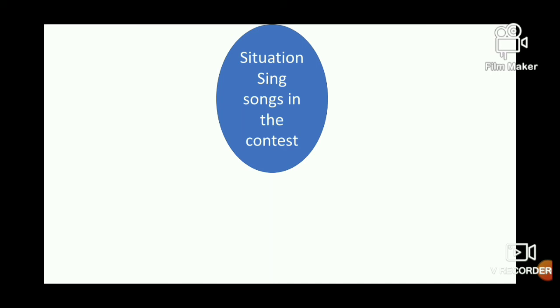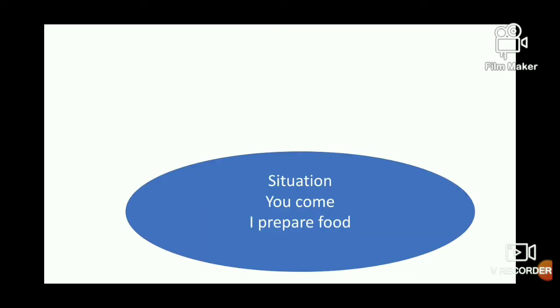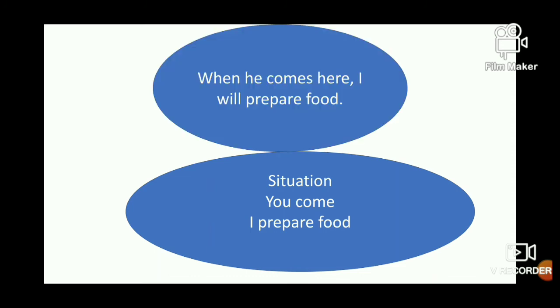Probably, my dear students, you can write I will sing songs in the contest next Friday. And situation is you come, I prepare food. And so you can use when here. When he comes here, I will prepare food.